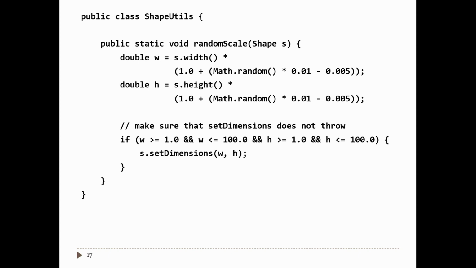And that's fine. So based on the contracts of set dimensions, I guess just based on the contracts for set dimensions, this method is always correct. It will always either change the size of the shape or not, and it'll never throw an exception. So this should work for any shape that you pass into it.